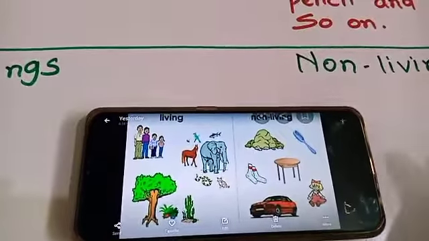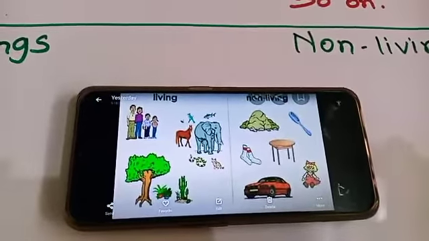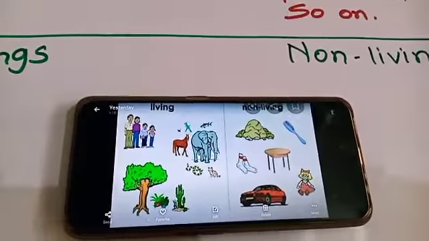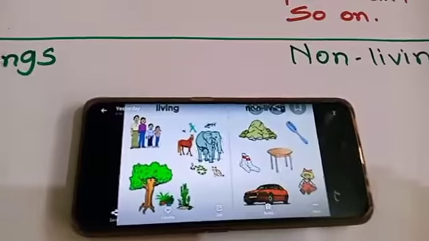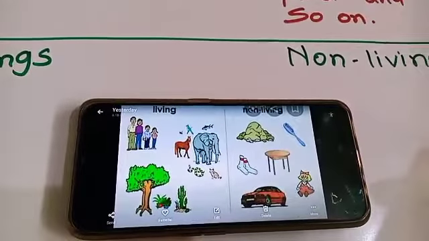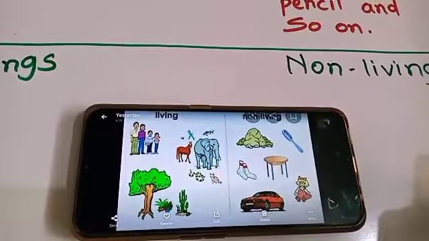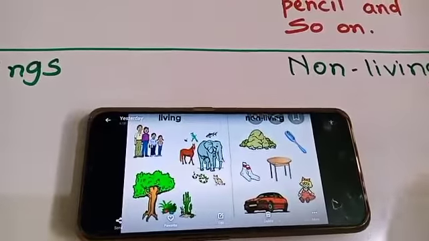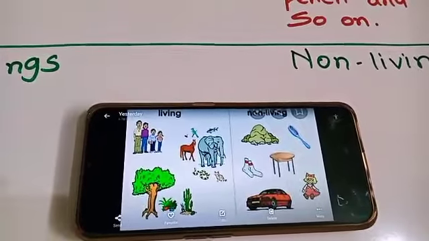If you hold your pencil in your hand and the teacher is giving some work on the board, and you tell your pencil, come on, write it down, copy whatever the teacher has written on the board, is it possible for your pencil to do it on its own? No. Why? When you hold the pencil and write, then only can you write in the book. Because they are non-living things, they can't move on their own.